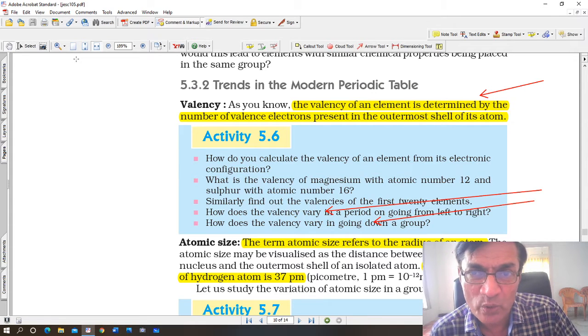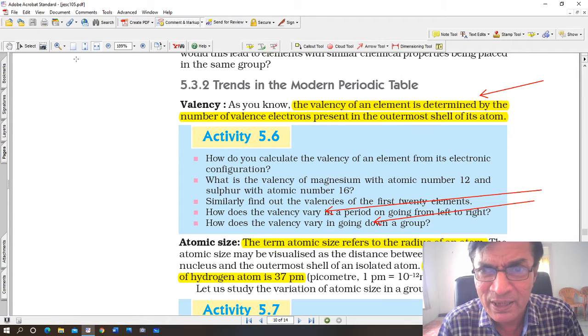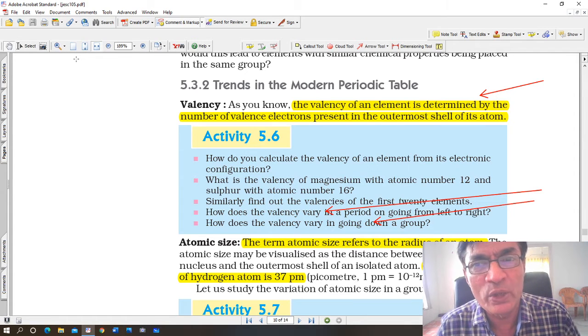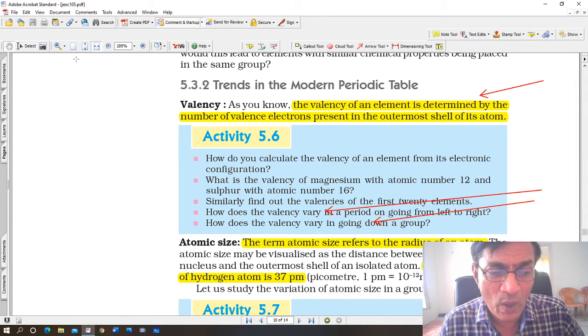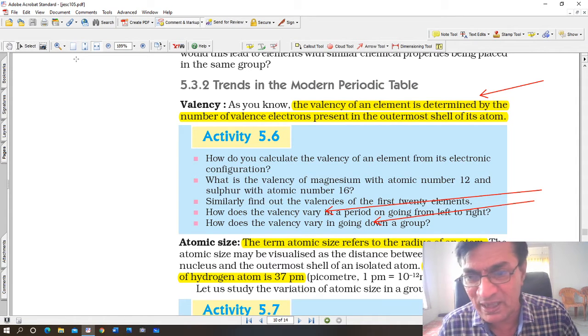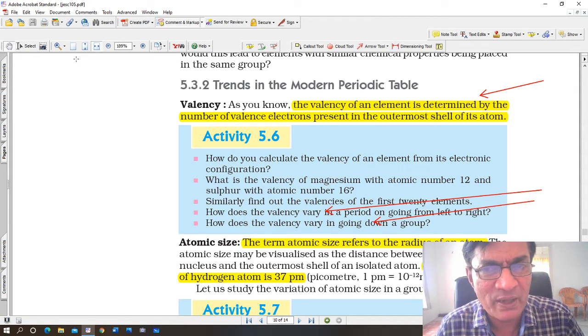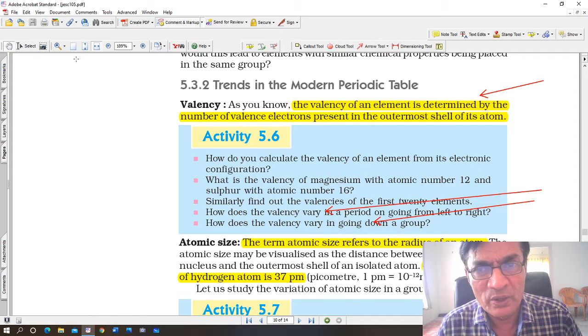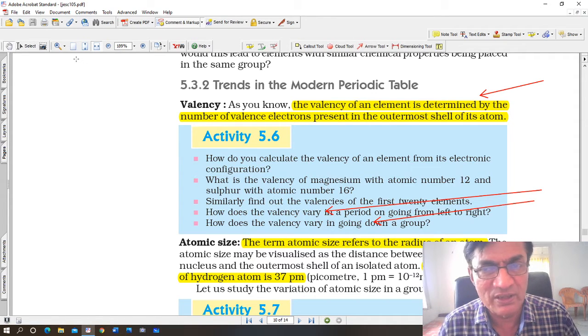On the other hand, when sodium loses an electron, it becomes a positive ion. So in reality, the valency of sodium and chlorine both is 1. Both have the same valency 1. But one has a positive valency of 1, the other a negative valency. The positive and negative sign only shows whether a positive ion is formed or a negative ion is formed. Nothing other than that.